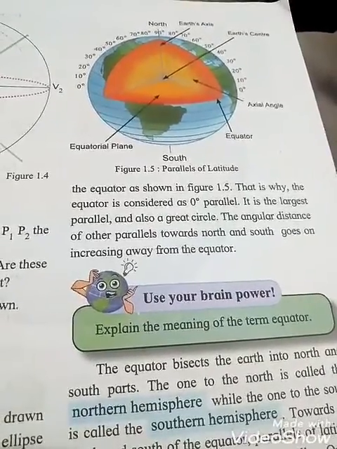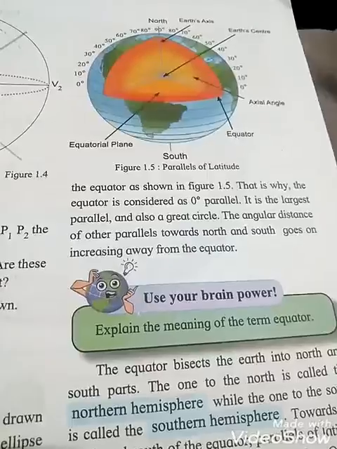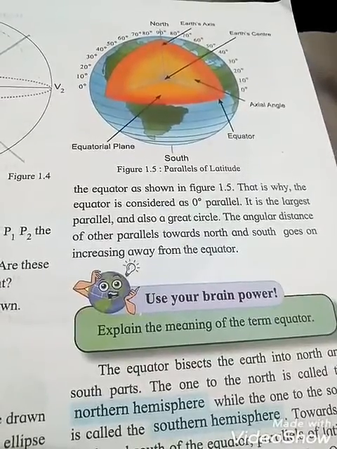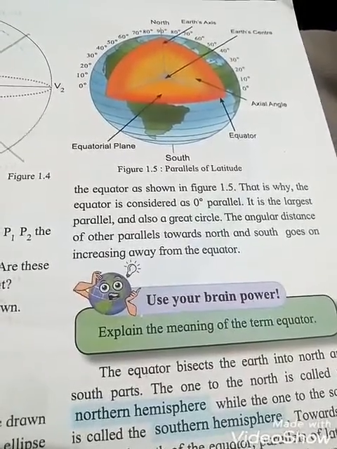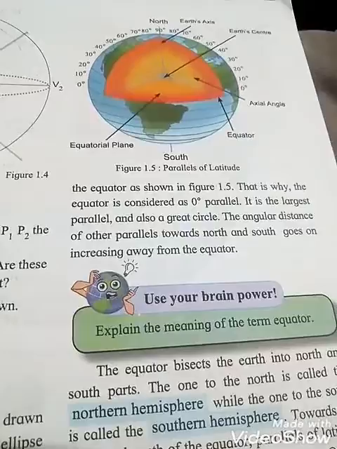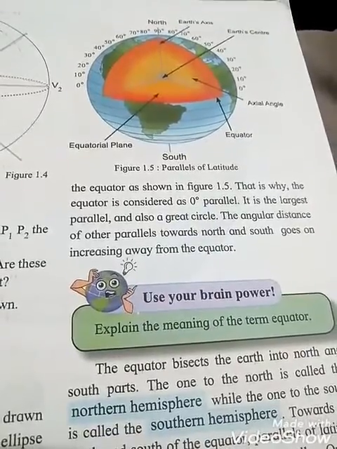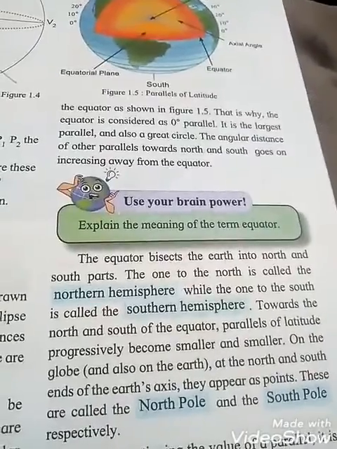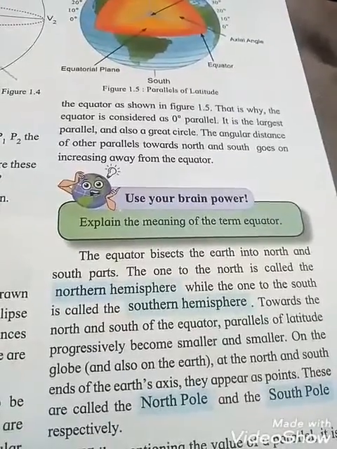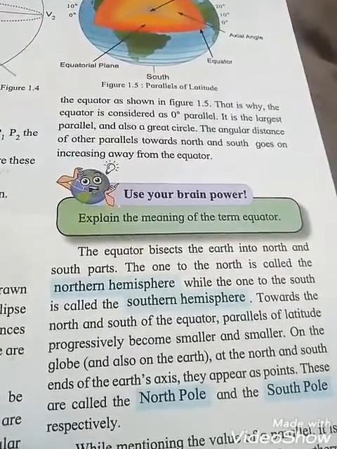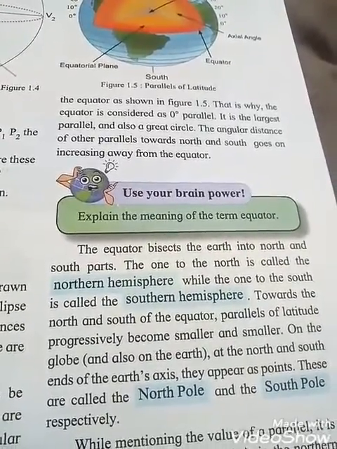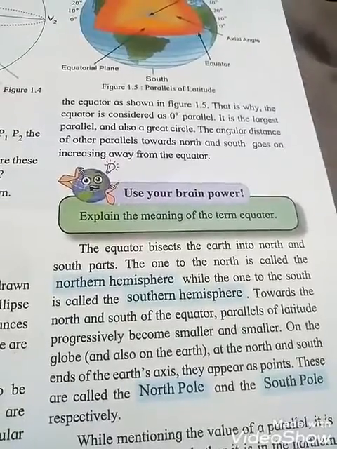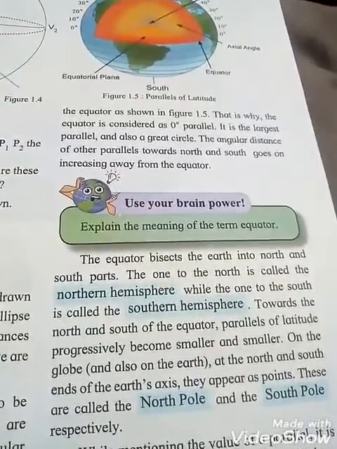If you draw the line, it becomes smaller and smaller. Finally at the pole, exactly the north place, it looks like a point. So towards the north and south of the equator, parallels of latitudes progressively become smaller and smaller. On the globe, at the north and south ends of the earth's axis, they appear as points.